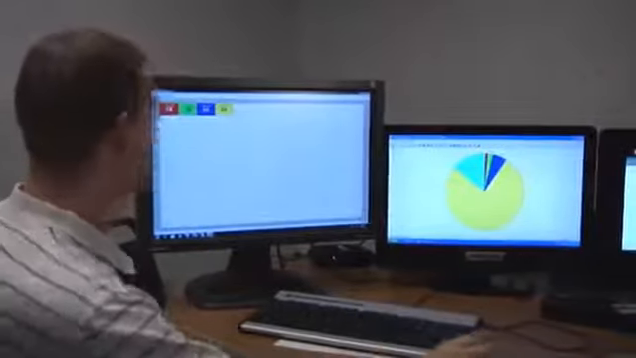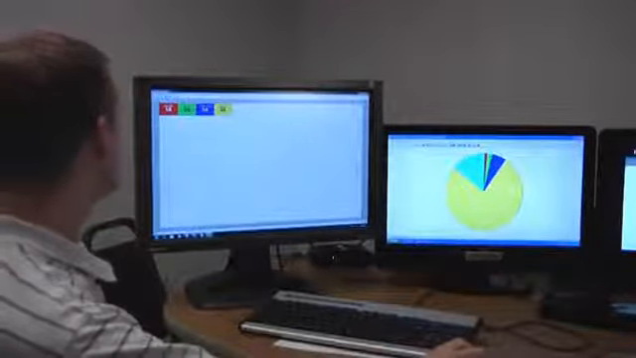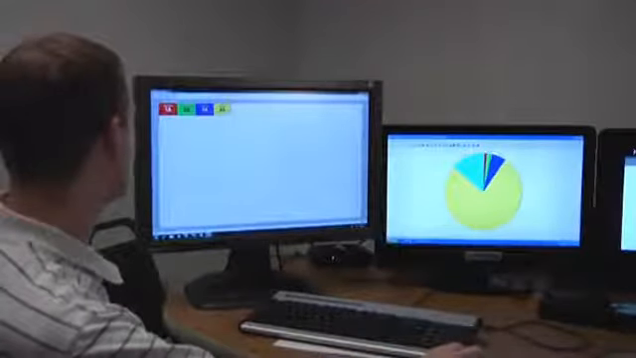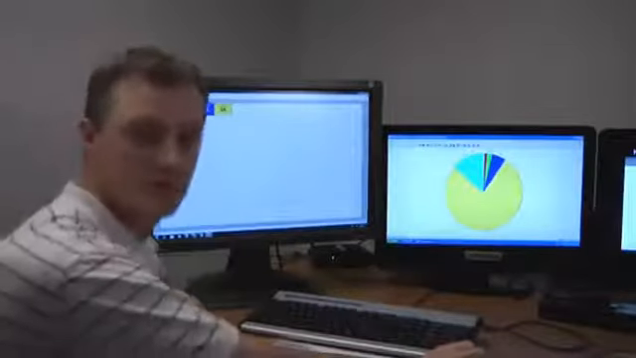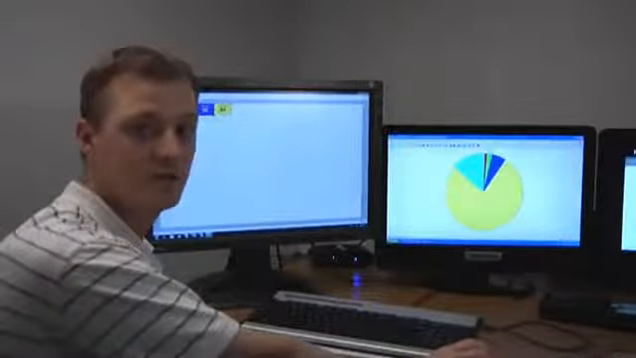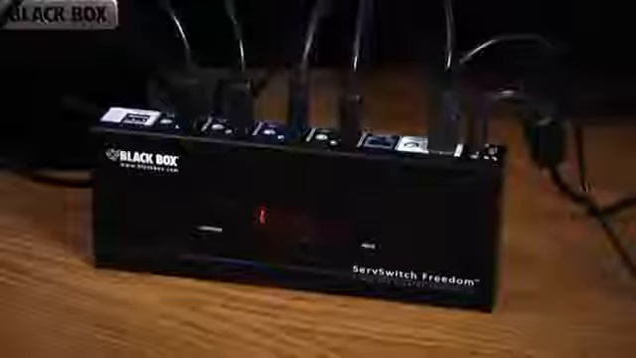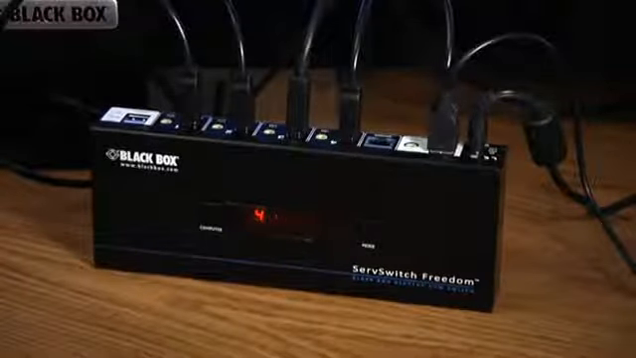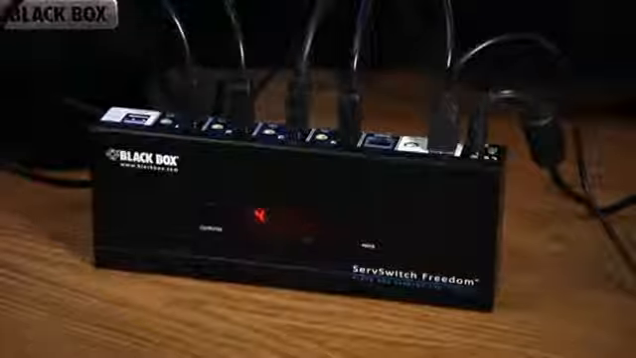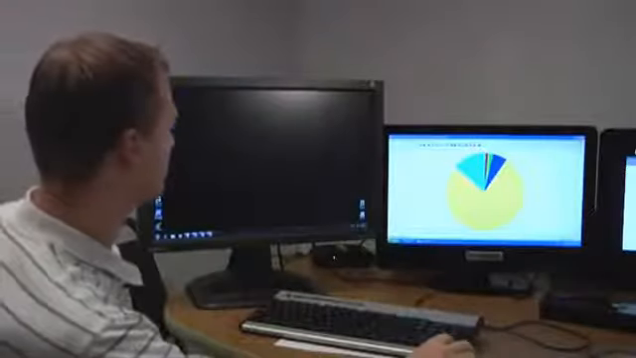Once you have your layout, you simply click on the Download the Switch button, and the switch will be flashed. You'll know your ServSwitch Freedom is in switch and glide mode when the LEDs on the front of the switch are illuminating from left to right. Once the switch is flashed, you can simply move from port to port.